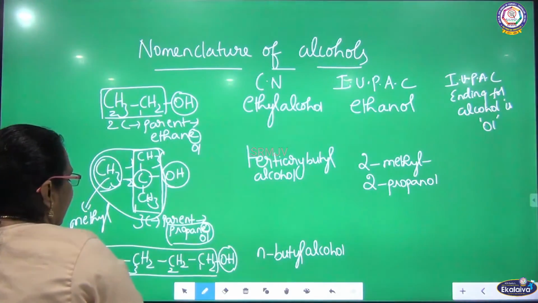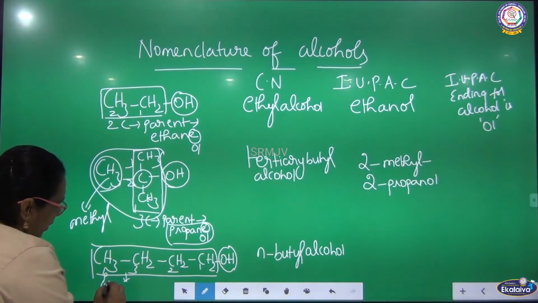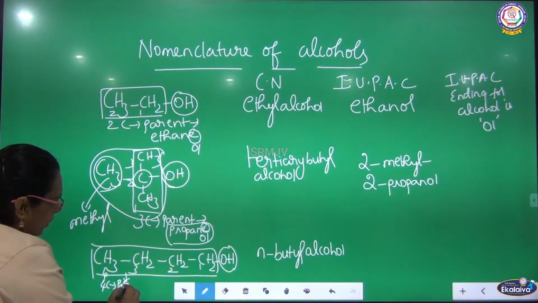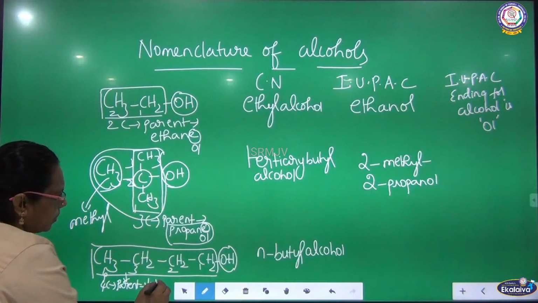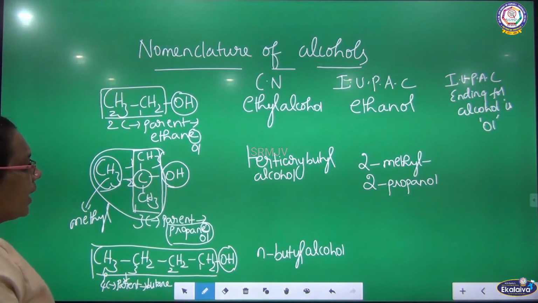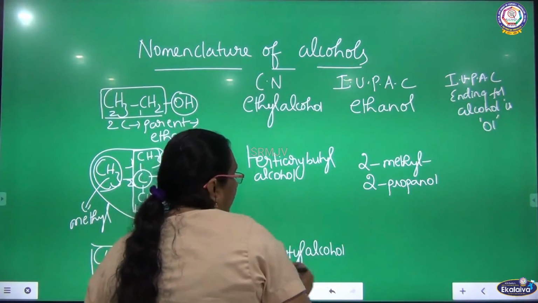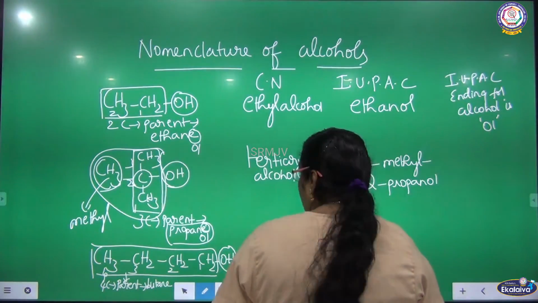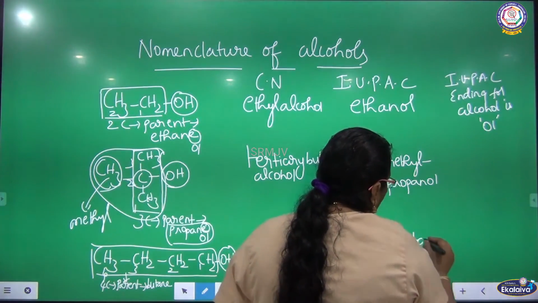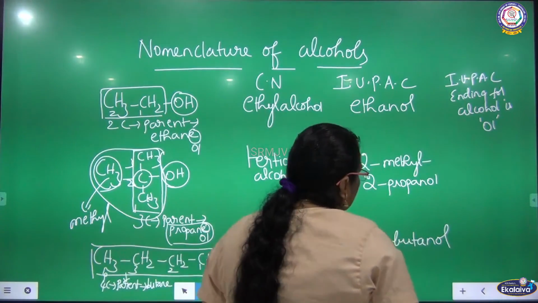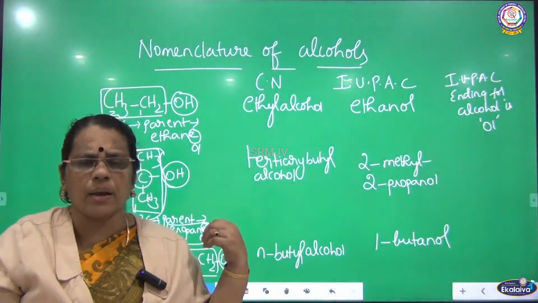What is the IUPAC name? There are 4 carbons, so the parent is butane. What is the IUPAC ending for OH? It is -ol. See the attachment of OH: it is attached to the first carbon, so the position is 1. The parent is butane. Remove that E and add -ol for the IUPAC ending. So 1-butanol. This is the way of naming the alcohol.